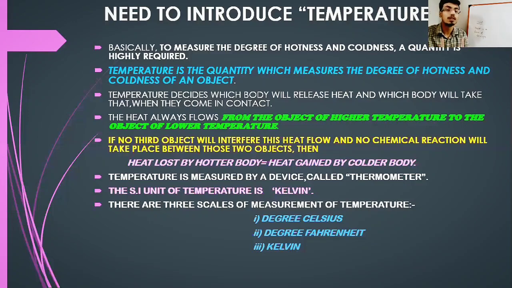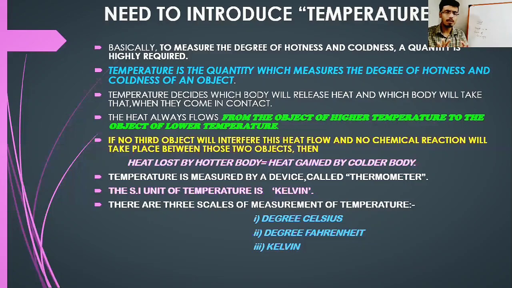Temperature is the quantity which decides which body will release heat and which body will take that heat when they come in contact. So heat always flows from the object of higher temperature, the hotter body, to the object of lower temperature, that means to the colder body. And last, this point: if no third object interferes with this heat flow and no chemical reaction takes place between those two objects, then heat lost by the hotter body equals heat gained by the colder body.